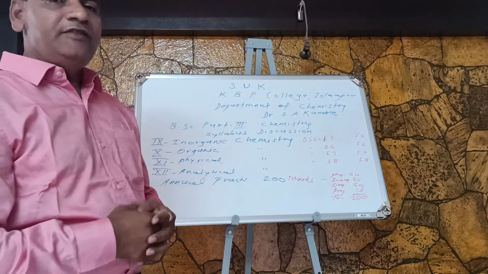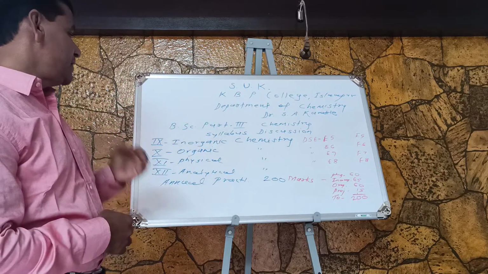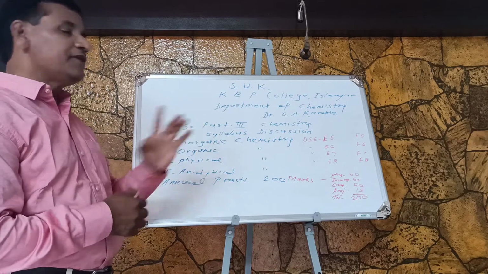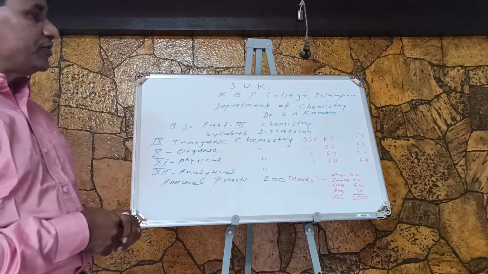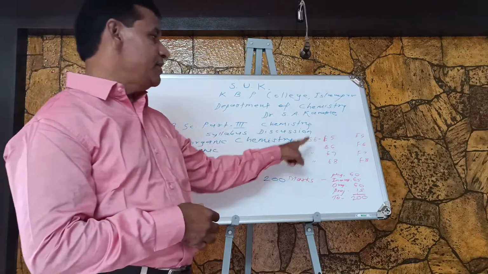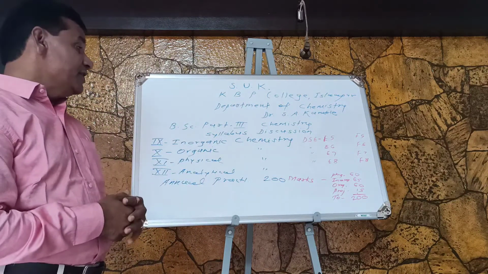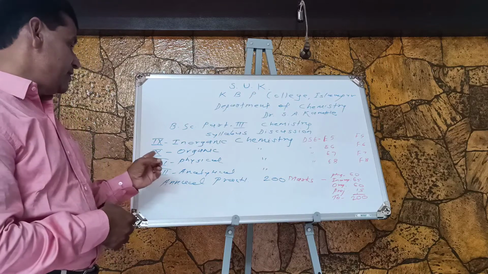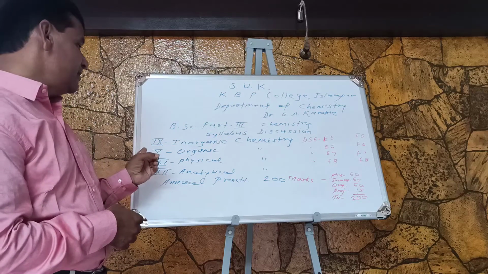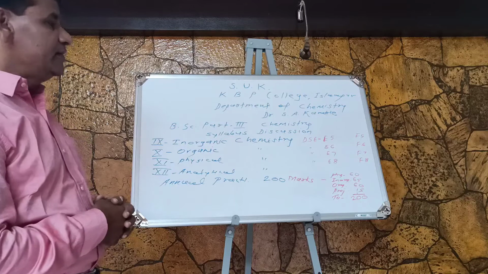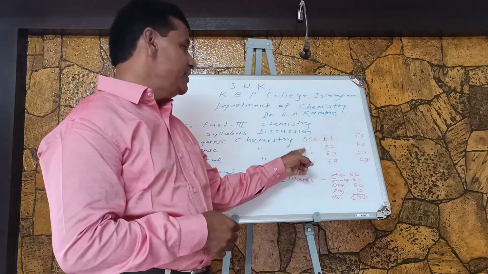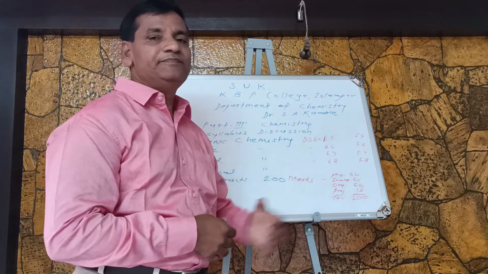There will be the 10th paper. The title of this paper is Organic Chemistry and its paper code is DSE E6. A Physical Chemistry paper will be there, that is paper number 11, and its paper code is DSE E7.